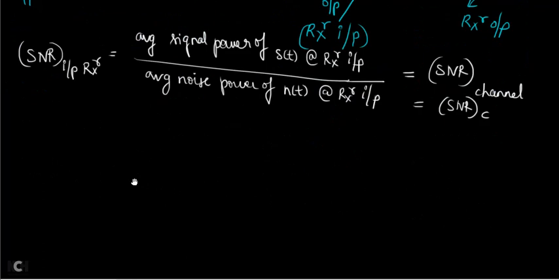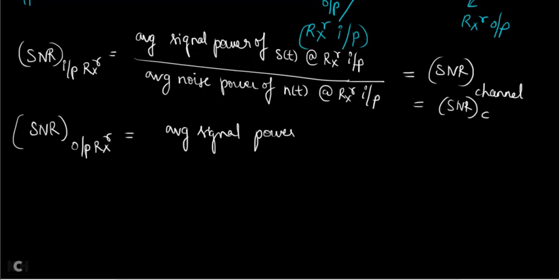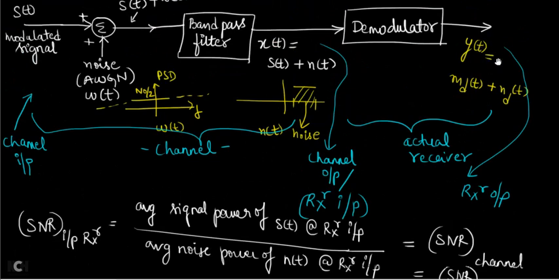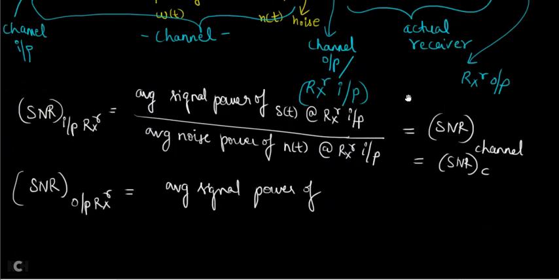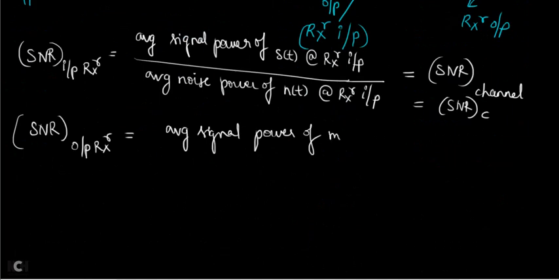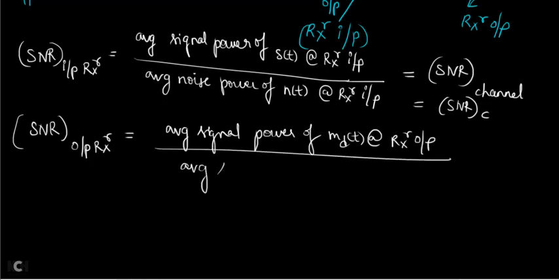Now what is the one more definition we can write? SNR output. SNR at the output of the receiver can be written as average signal power of, what is the signal present at the receiver side? At the receiver output side, the signal present is MD of t. So average signal power of MD of t at receiver output divided by average noise power.